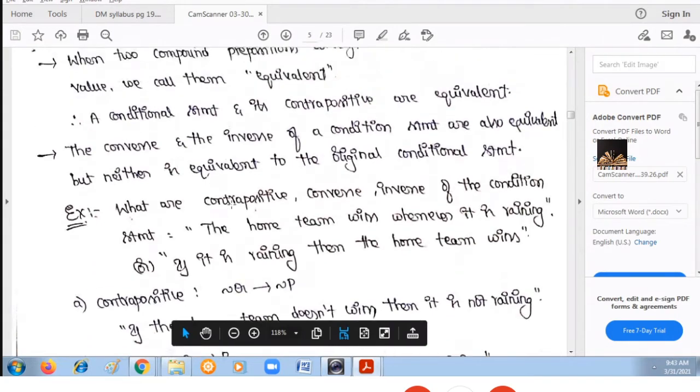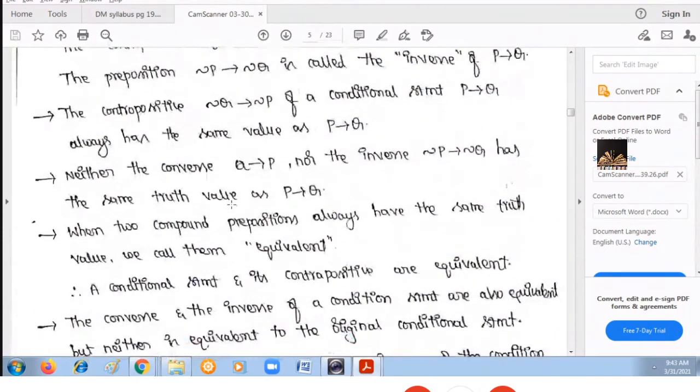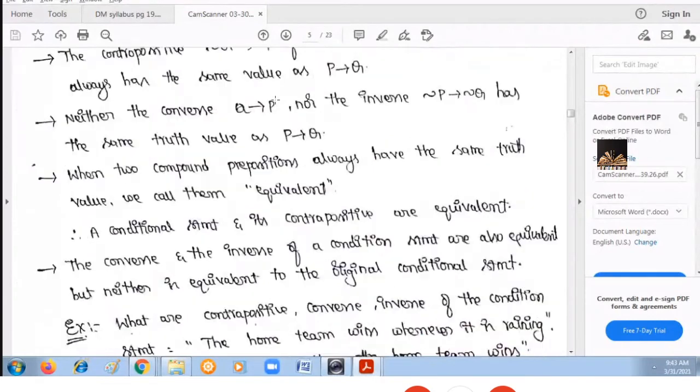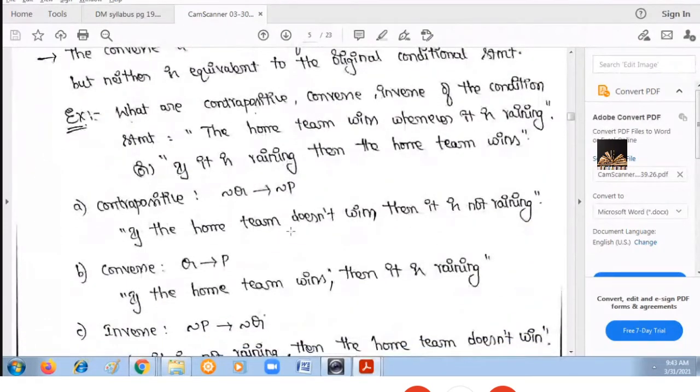Contrapositive means what? P tends to Q is a conditional statement. Then the contrapositive is negation Q tends to negation P. Now what is P here? If P, then Q. If is used before P, then is used before Q. So my P is, it is raining. Q is, the home team wins.